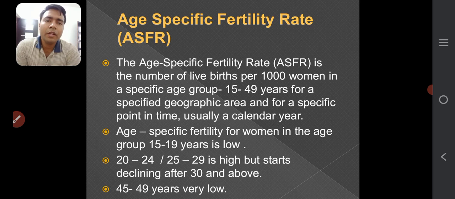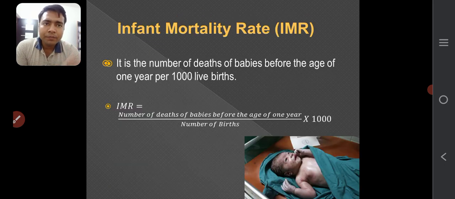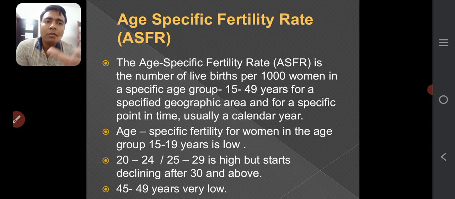Age specific fertility rate. The age specific fertility rate is the number of live births per 1000 women in a specific age group, 15 to 49 years, for a specified geographic area and for a specific point in time, usually a calendar year. Okay, this is called age specific fertility rate. Age specific fertility for women in the age group of 15 to 19, as I told you earlier. So we will get the age specific fertility rate, then we will do the grand total of it. Okay, so that after doing the grand total, we will get the total fertility rate.